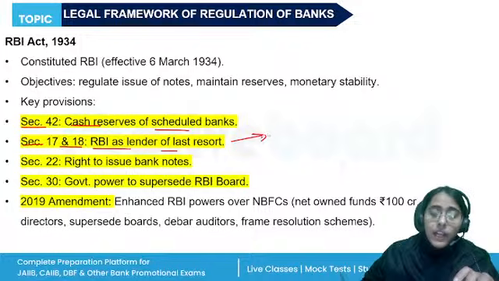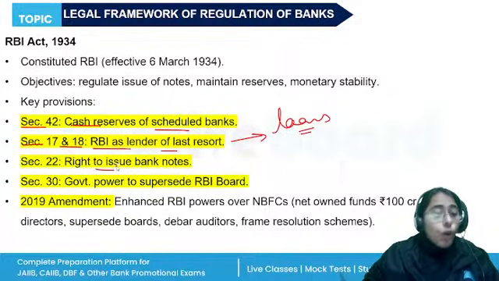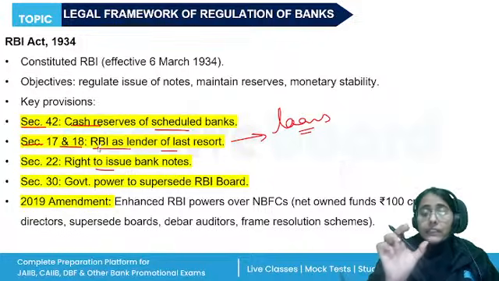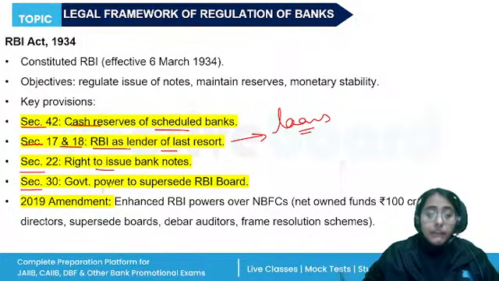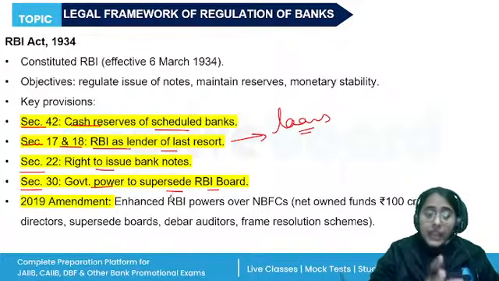What is the meaning of last resort? Banks can take loans from RBI at the repo rate, bank rate. RBI is the sole authority to issue banknotes. No other entity can create new notes in India. This is as per Section 22 and Section 30. Government has power to supersede the RBI board in certain exceptions, right? An amendment was made in 2019.